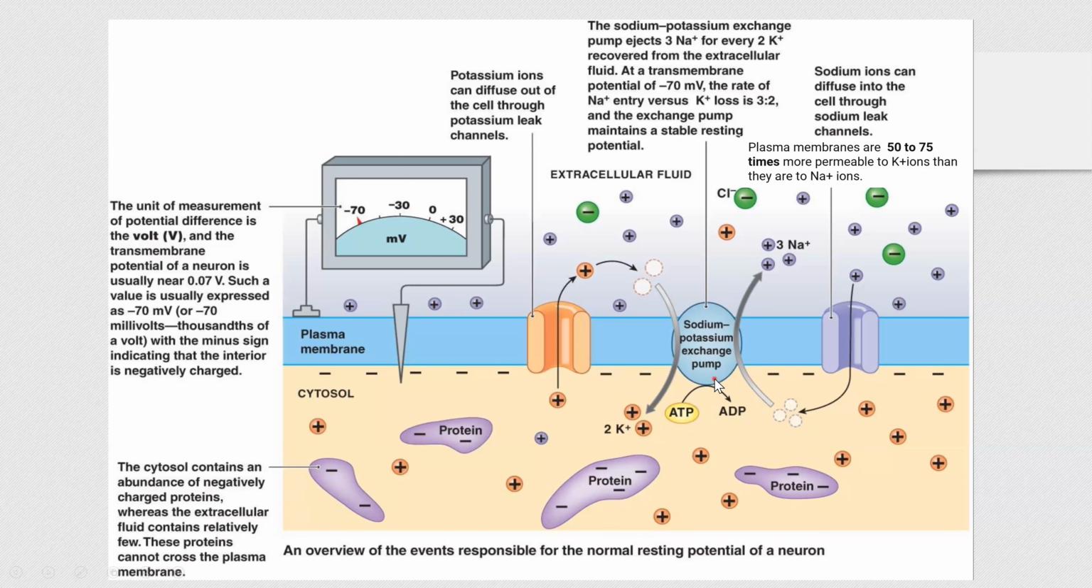Now think about it for a minute. If you are constantly pumping sodium out, then you will have lots of sodium outside. If you are constantly bringing potassium in, you will have lots of potassium inside. So the most common cation inside a cell is potassium. The most common ion outside a cell in extracellular fluid is sodium.